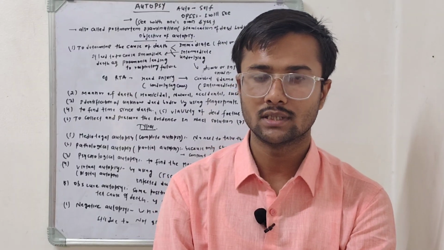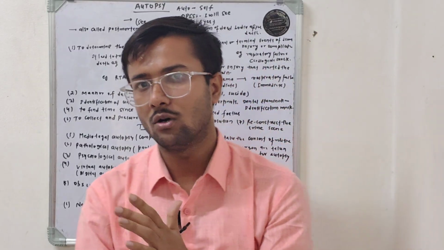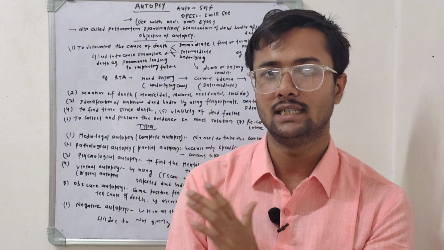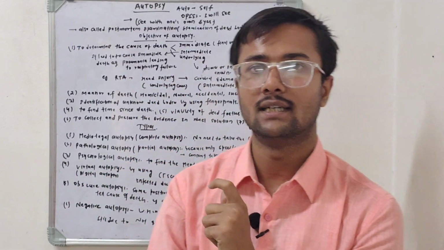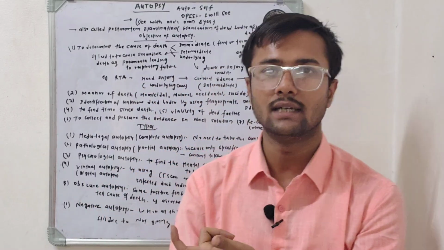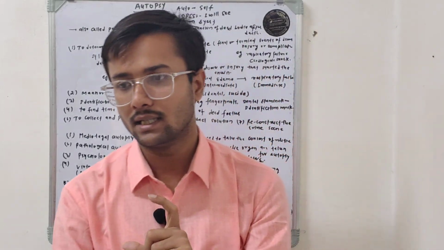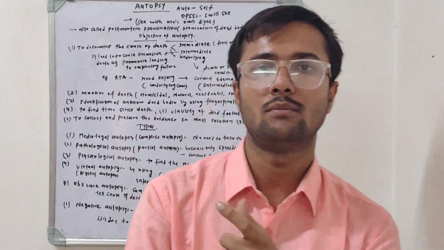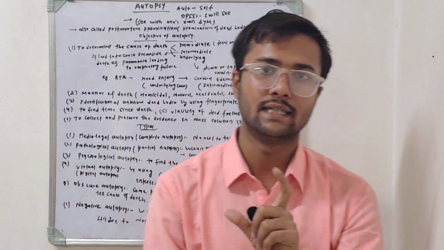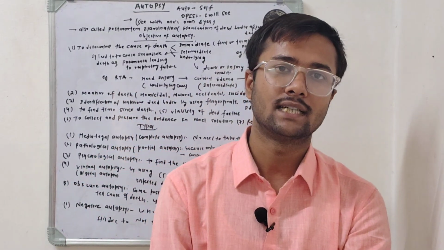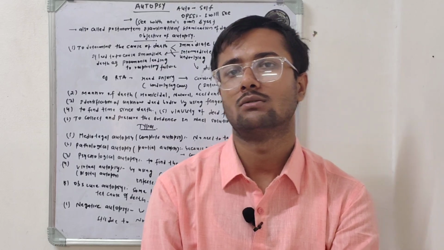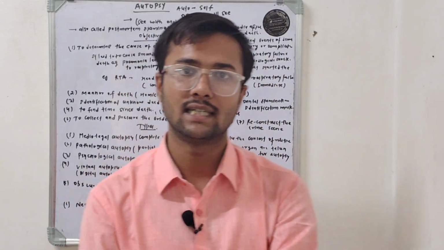Immediate cause of death means it is the end or the terminal stage of any injury or illness. For example, respiratory failure, cardiogenic shock, these are the end stages. So when anything represents the end or terminal stage of any injury or illness, it is called the immediate cause of death.